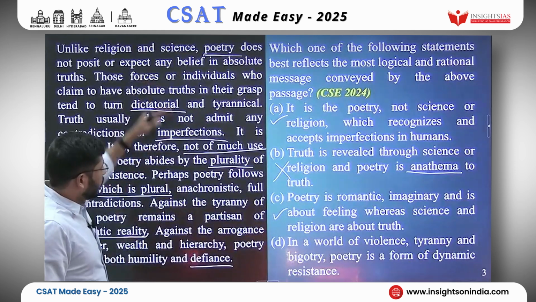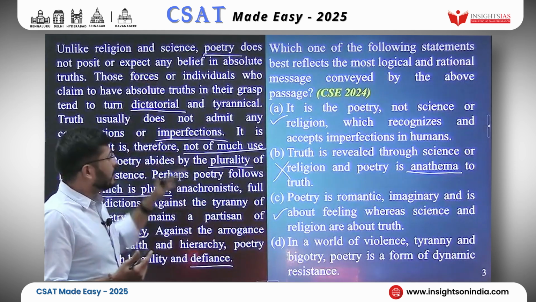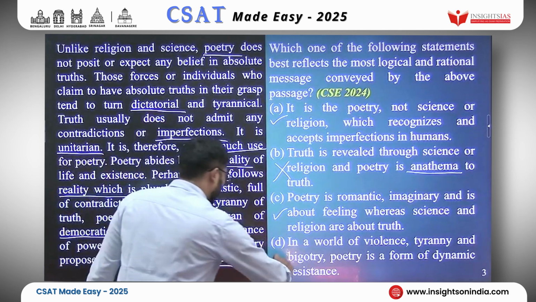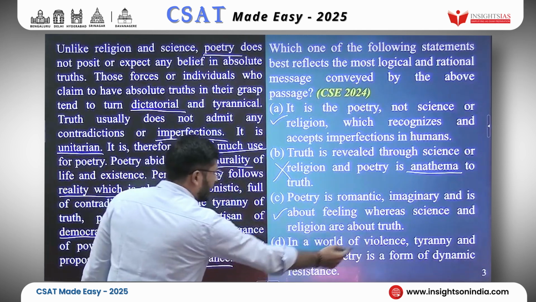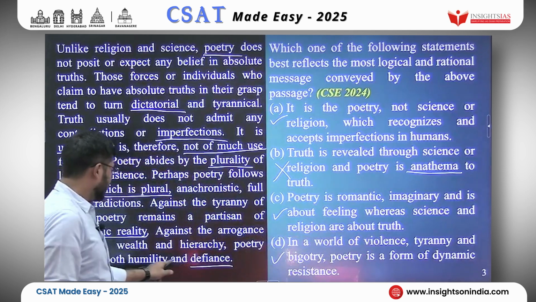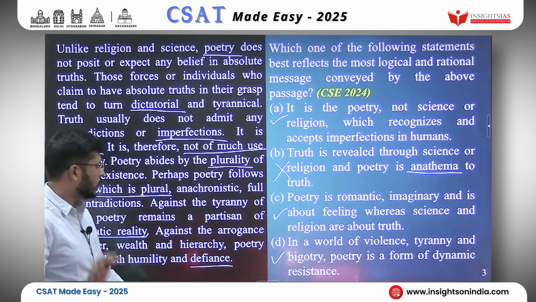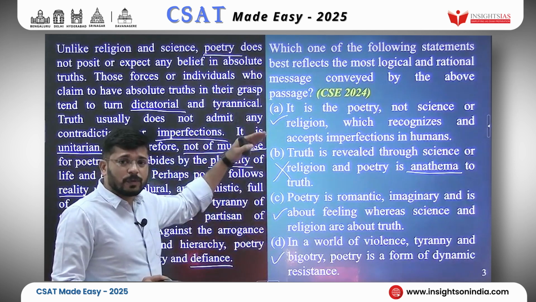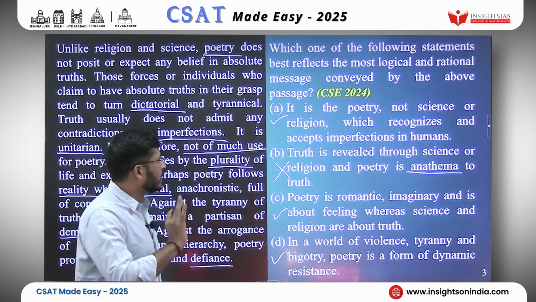However, after reading it, we can say that this passage has been written in this context. So we will keep this one also. And dynamic resistance agrees with the defiance. Okay. Now we are left with three options, and we will read each of them one by one again, and we will eliminate the less appropriate one.